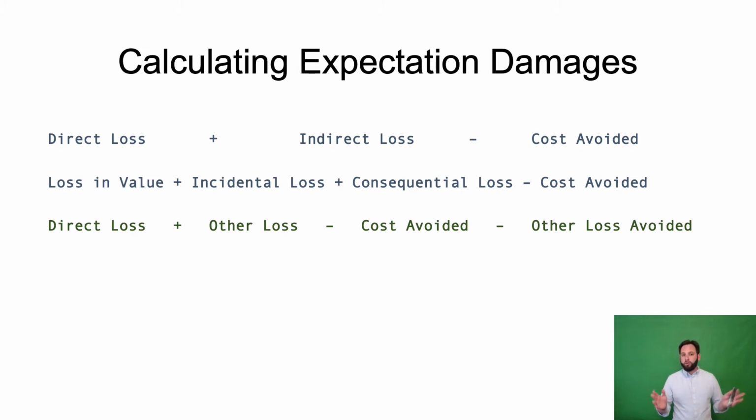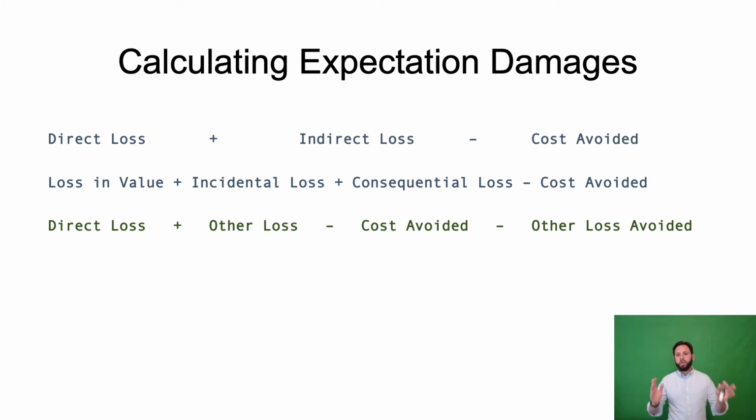Cost avoided is often phrased alternatively as direct loss avoided. And then there is other loss avoided, which means other losses that would have flowed from performance. But really, I find that to be a somewhat unhelpful distinction. And again, I think it's easiest and I think best to think about this as simply direct loss plus indirect loss minus cost and loss avoided, and that being your basic formula.